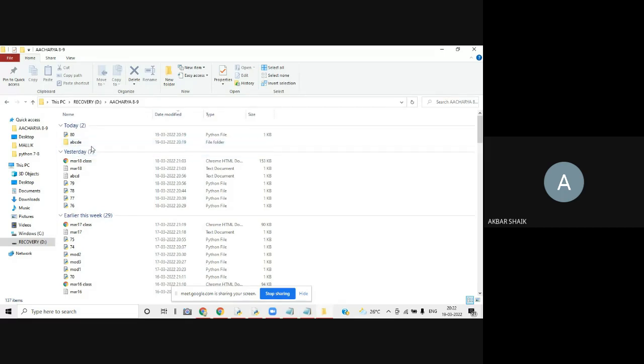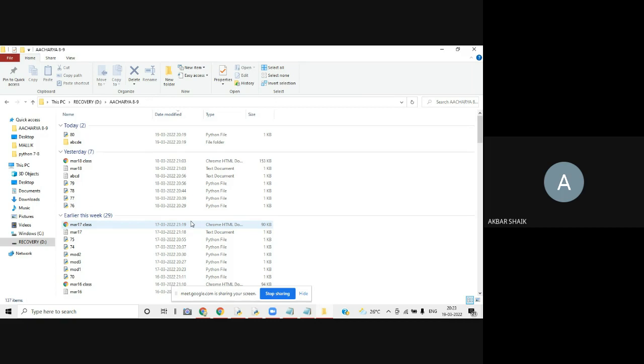So how can I delete this folder? I can delete this folder by using rmdir. Rmdir stands for remove directory. Rm means remove, mk means make. So rmdir is the function used to remove a directory. So we mention rmdir with the name of the folder you are supposed to delete.